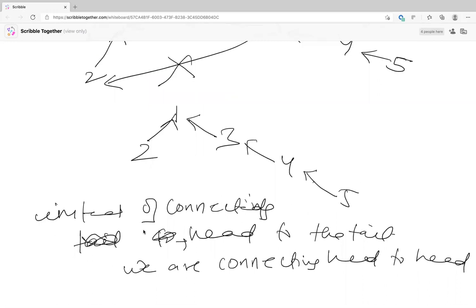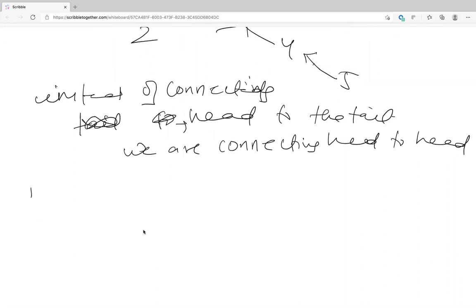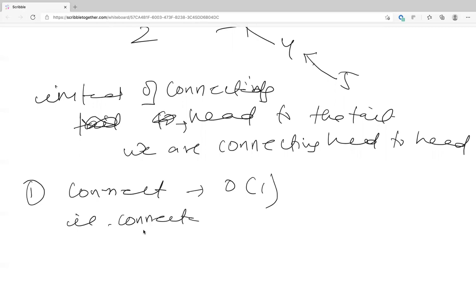Okay. Now tell me. If someone says that the time complexity for connecting is O of 1, because you're just pointing the head to the head. Basically, it's O of 1 because you already know the head of a particular cluster. So connect is still O of 1, and is connected is O of n, or log n.